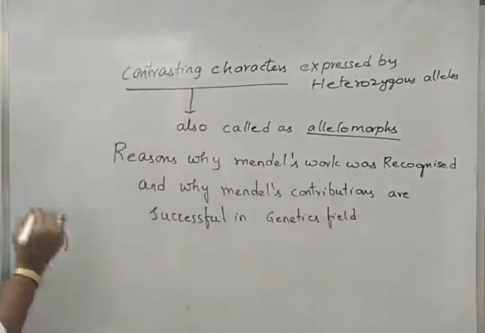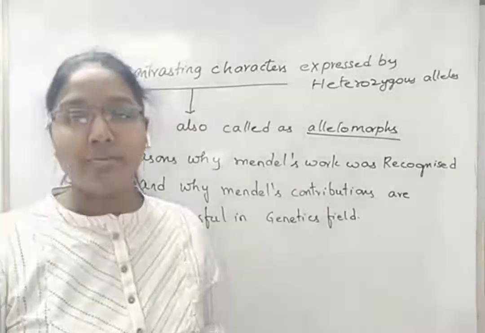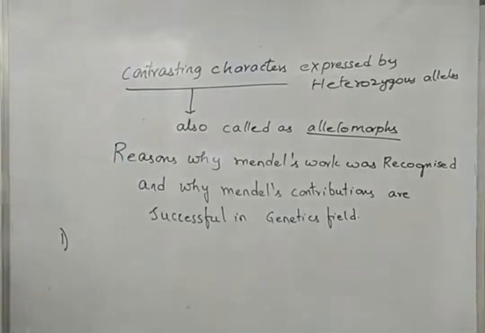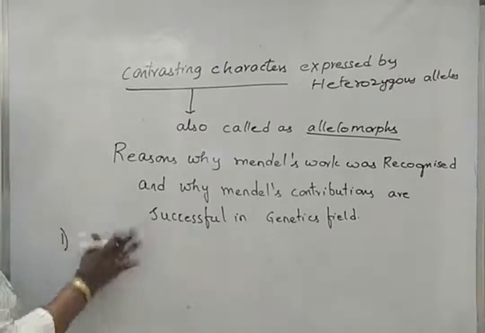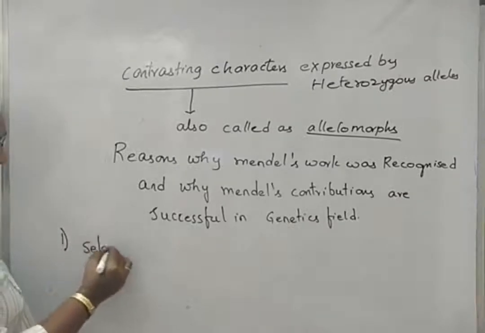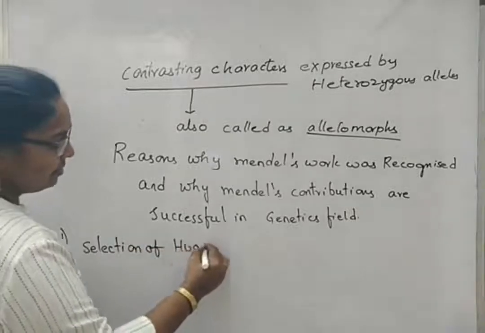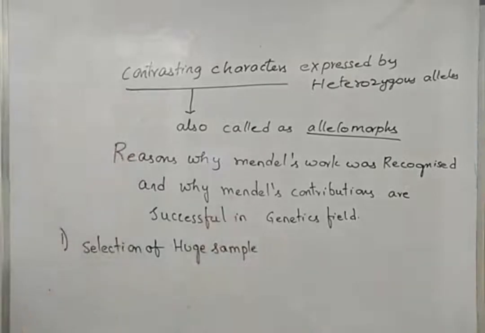First thing we can take is that Mendel used approximately 24,000 pea plants, so we can use a sentence like: taking a huge sample, or selection of a huge sample. This can be one of the reasons.